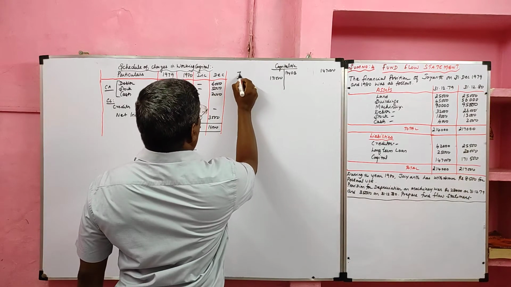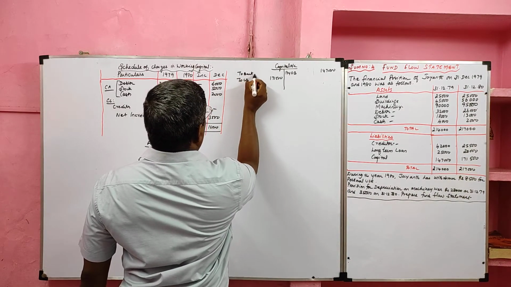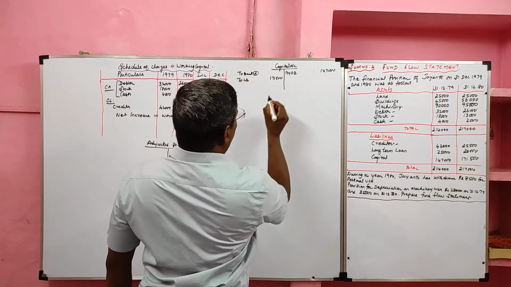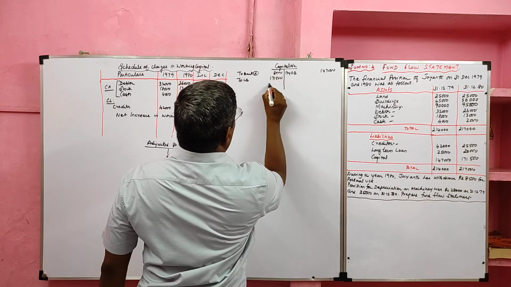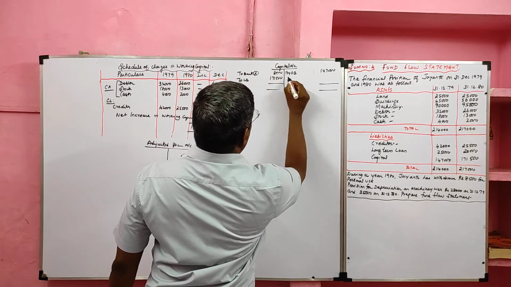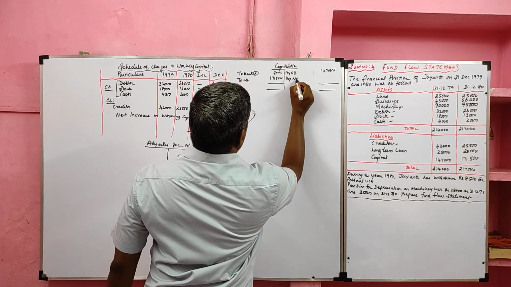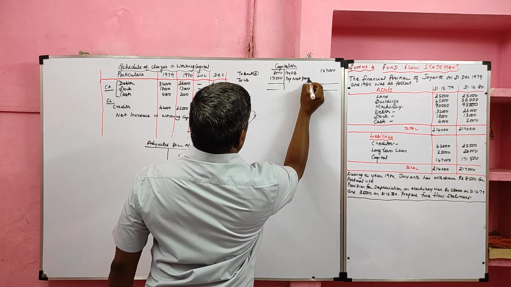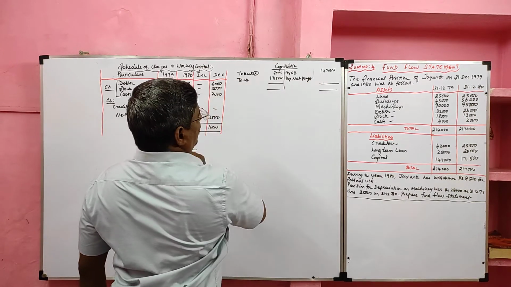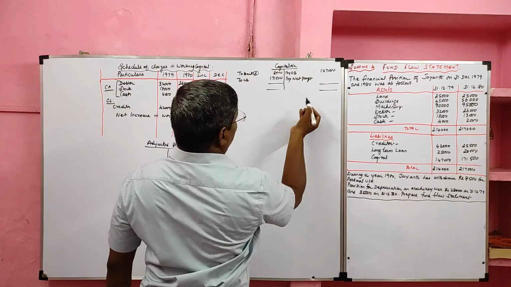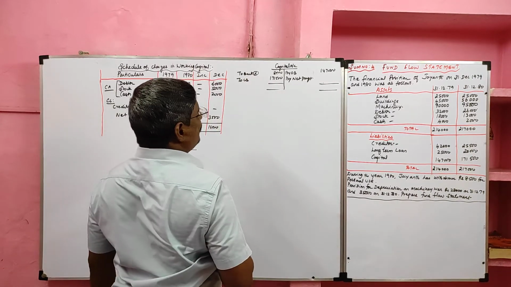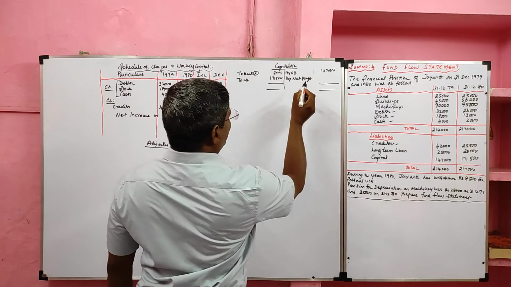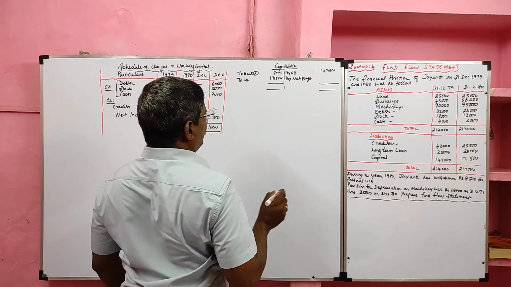When drawings are given, it will be debited to bank, application value 8,500. So we have to ascertain net profit. It will be credited, so the balancing figure is net profit. Sometimes drawings are given and we have to ascertain the net profit. Sometimes net profit is given and we have to ascertain the drawings. Drawings go to the application side, net profit goes to the adjusted profit and loss account debit side.